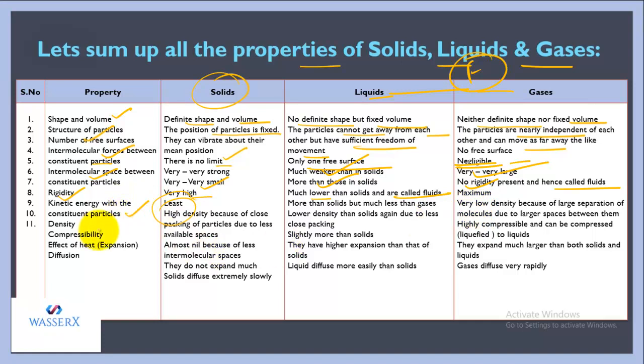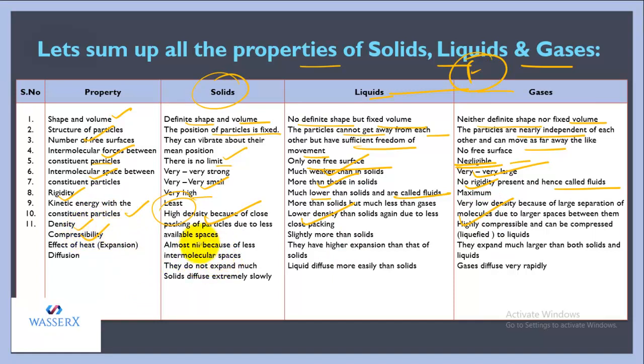Now let's talk about their density. Density is the mass per unit volume in a given sample. If we take the same sample of solid, liquid and gas, what is the mass per unit volume present in that sample? We have seen that solids possess high density because they are closely packed. Liquids possess less density and gases possess the least density, because mass per unit volume is almost nil in that case.